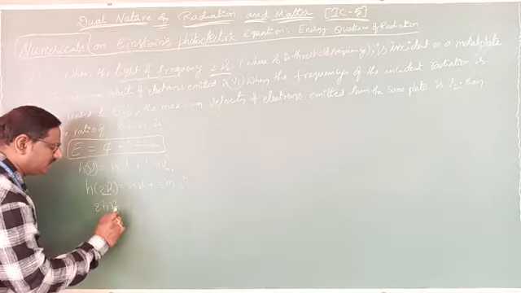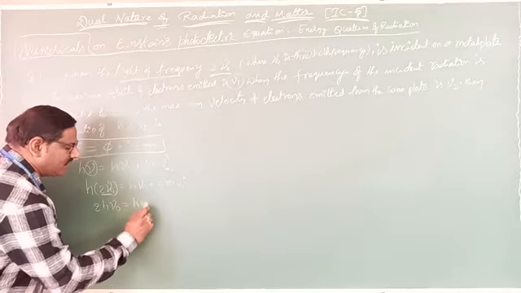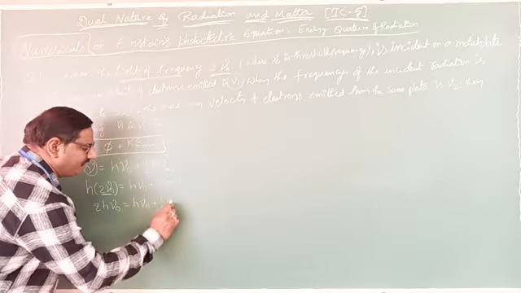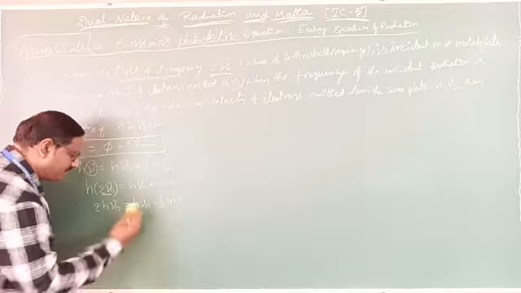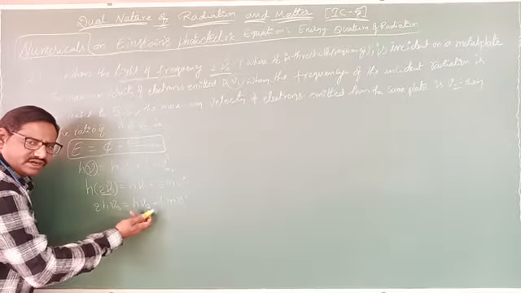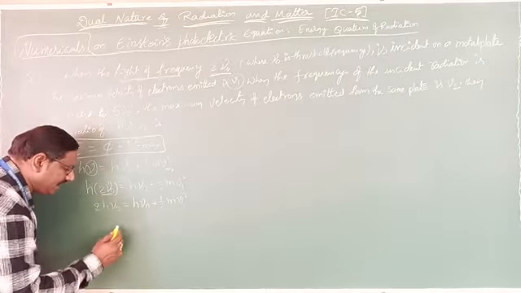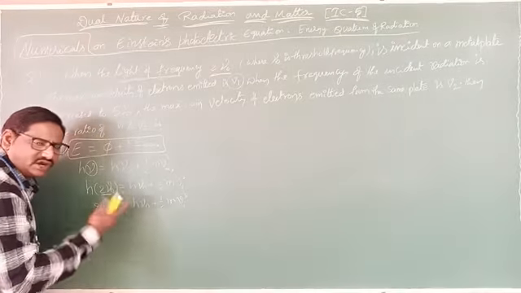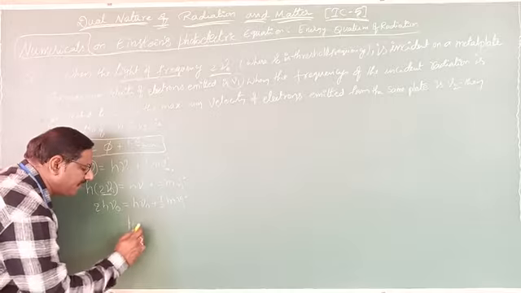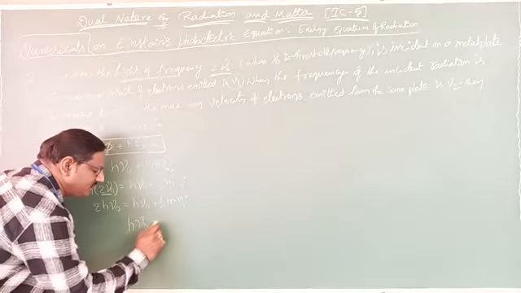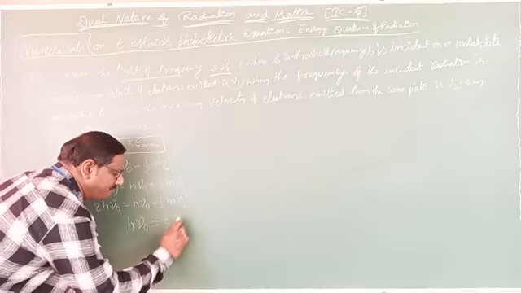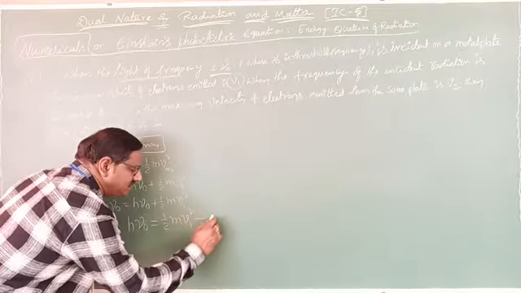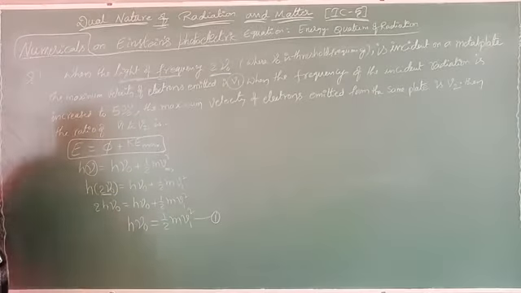2h nu naught equals h nu naught plus half m v1 square. From that, take h nu naught to this side. Then what can you write? You can write 2h nu naught minus h nu naught. How much is it? I am writing the direct step here. So h nu naught equals half m v1 square. This is equation number 1.